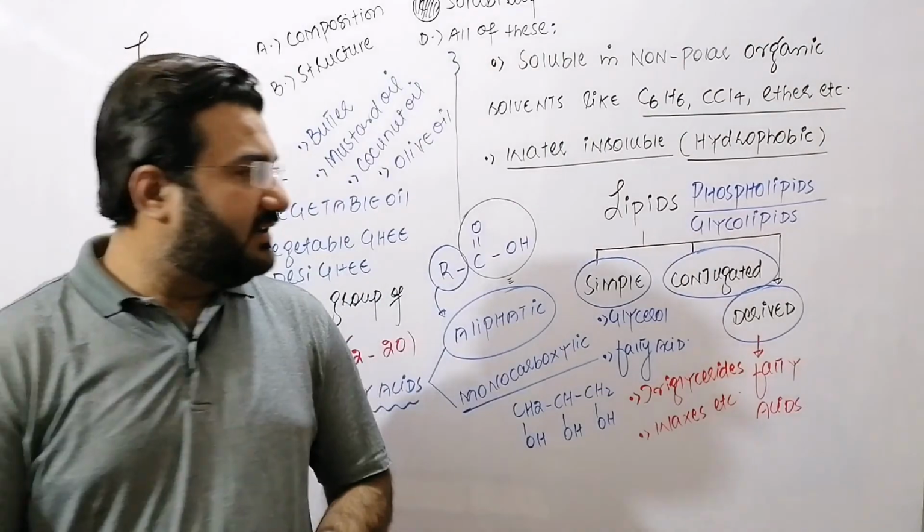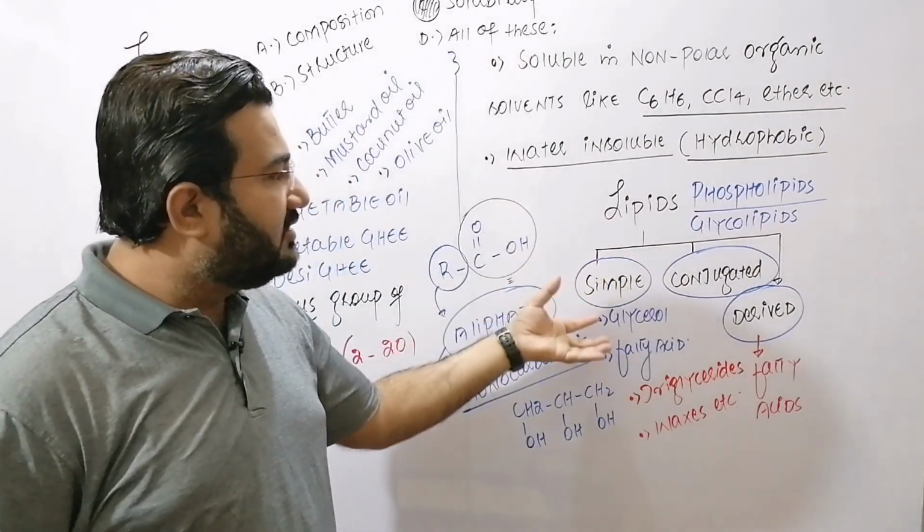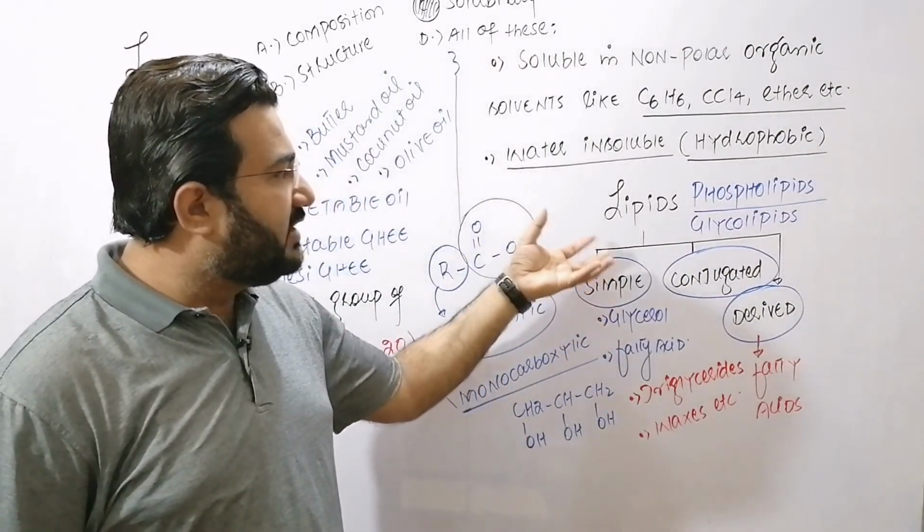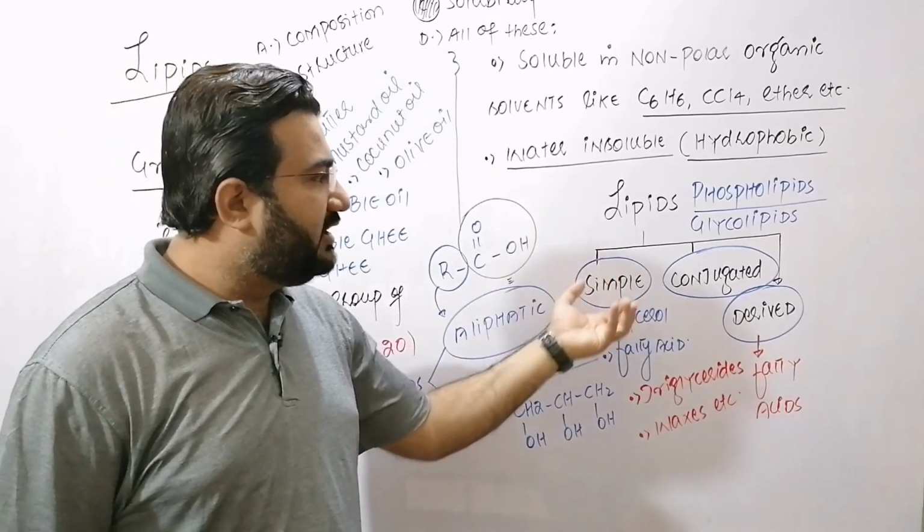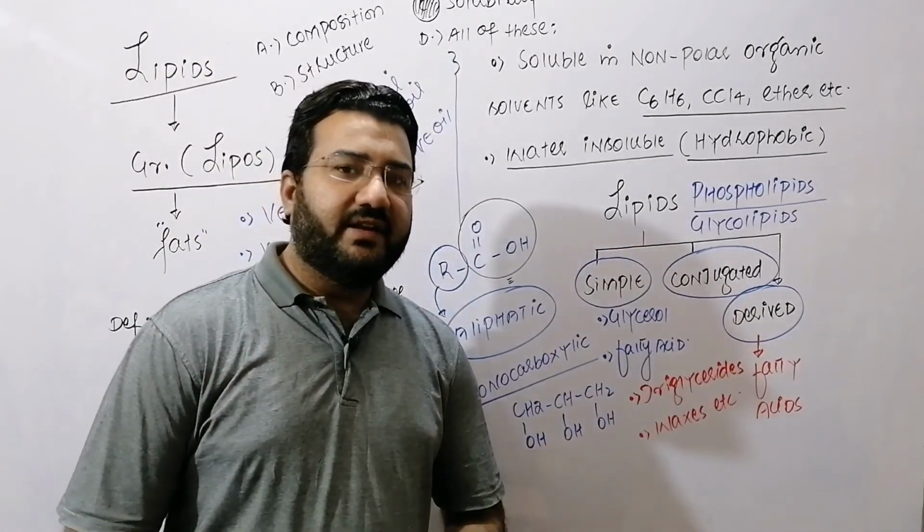So that is a slight discussion about the classification of the lipids, and this classification is based on the chemical composition: simple lipids, conjugated lipids, and the derived lipids.